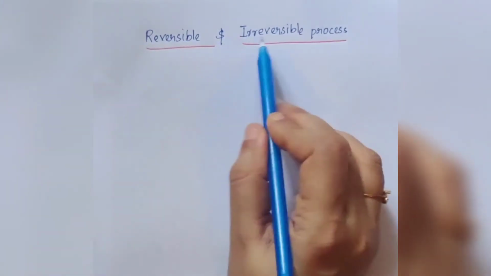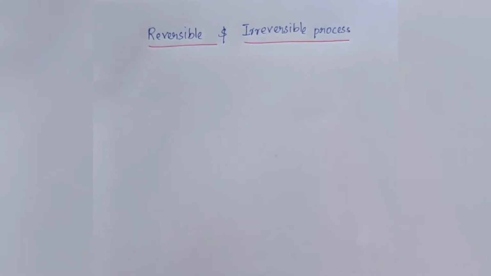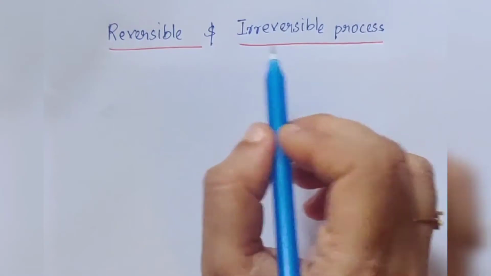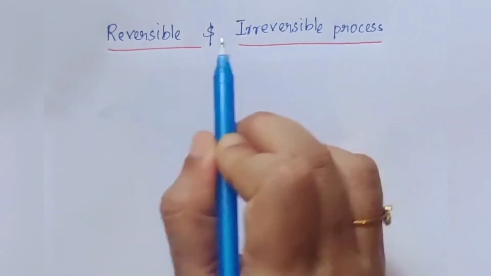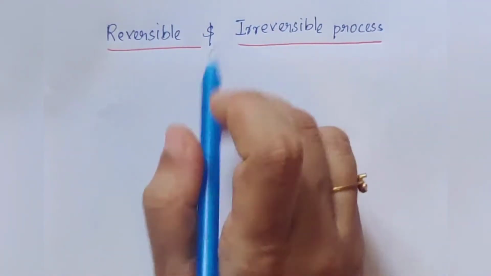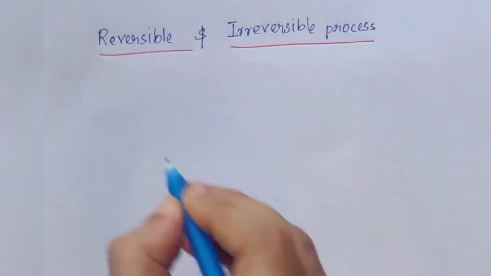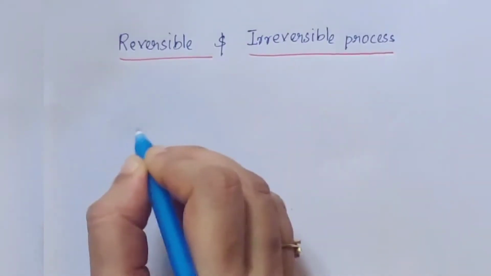And then irreversible process. Irreversible means the process which cannot be reversed. The process which cannot be reversed at any stage is called irreversible process. So in order to understand what is meant by reversible and irreversible process, we are taking one example, that is, isothermal expansion of gas.